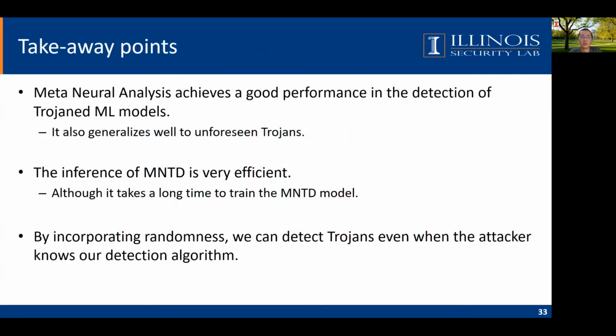That's all for our project. Here are the takeaway points. First, we show that meta-neural analysis achieves a good performance in the detection of Trojan machine learning models. In addition, such system is very efficient at the inference stage. Finally, we propose a robust version of our system, which can detect Trojans even if the attacker knows our detection algorithm.